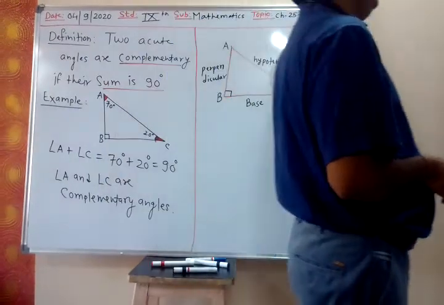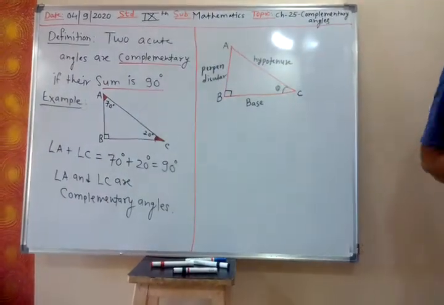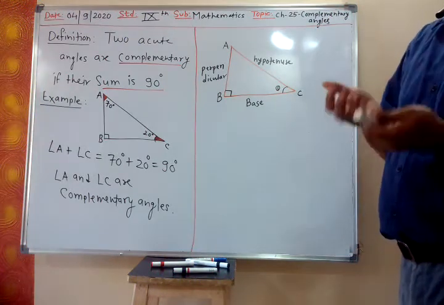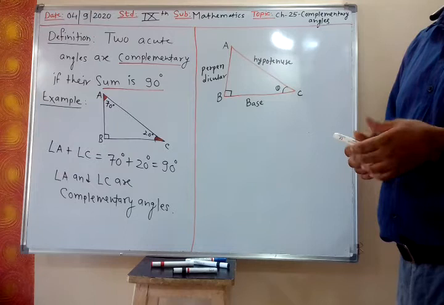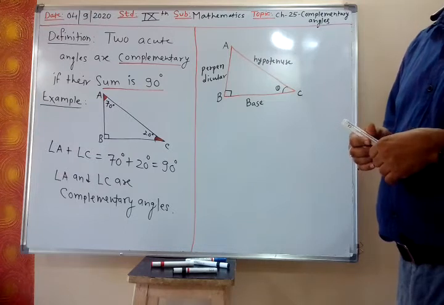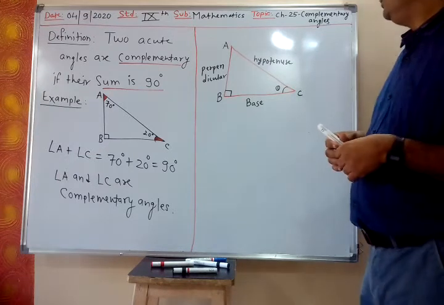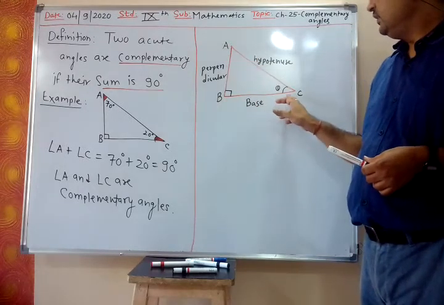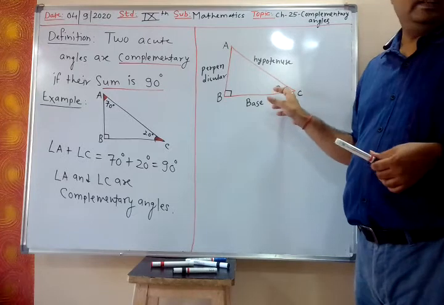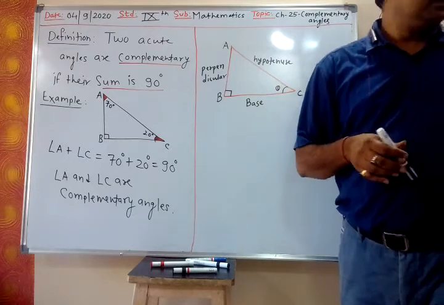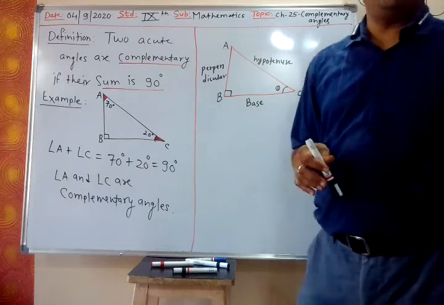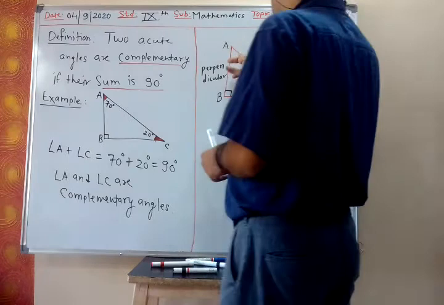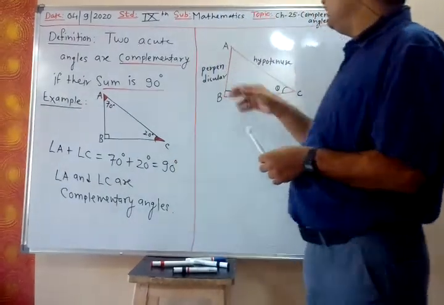Now we have to derive the formula. See, this derivation part will not be asked in the exam, but you should come to know how that formula has been derived. Now let us take one triangle ABC. Angle C is theta.